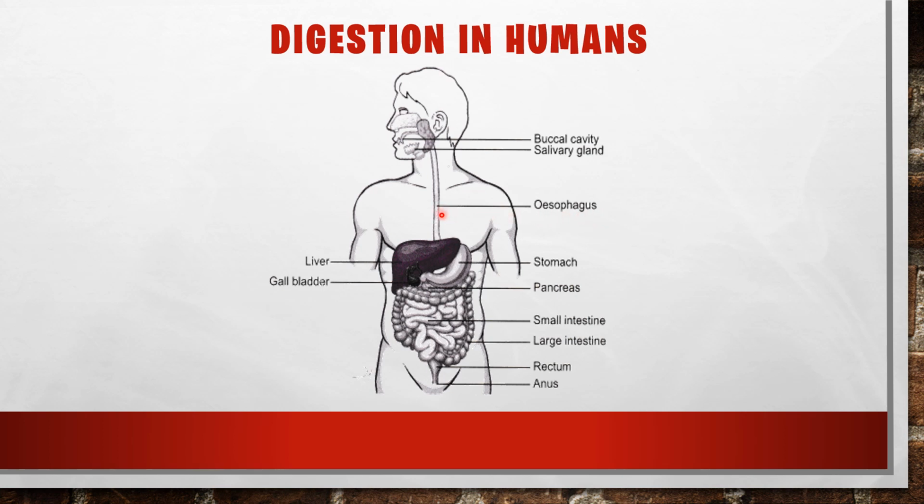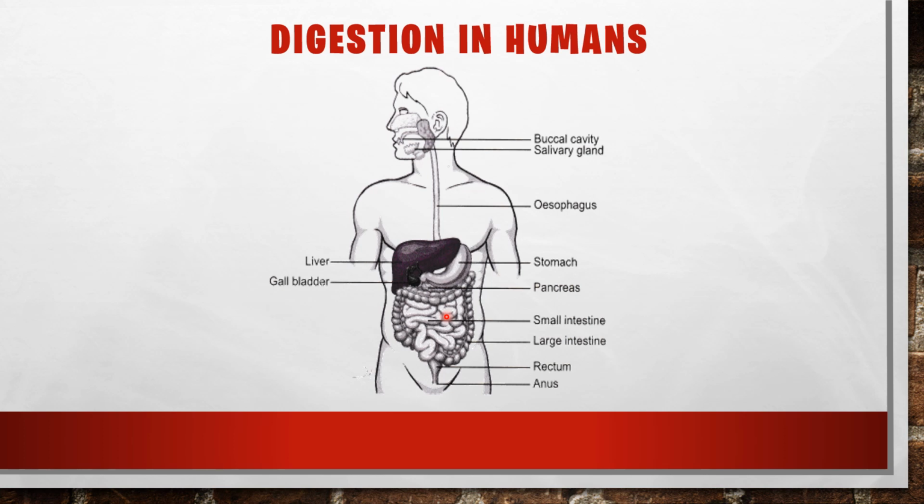After coming through this esophagus or food pipe, food enters the stomach. So this is the stomach, a J-shaped structure, and inside the stomach also digestion proceeds. From here the food particles come to the small intestine. So this is the small intestine. From here the good things that are necessary for our body are absorbed. You will learn all that in detail in another lesson.